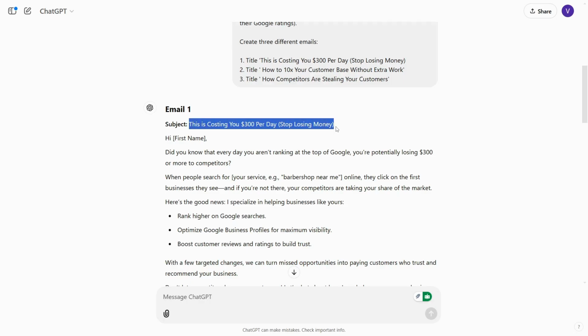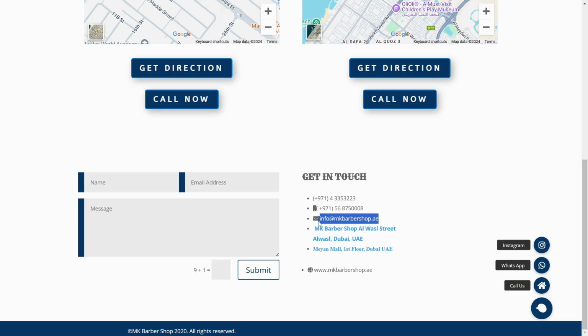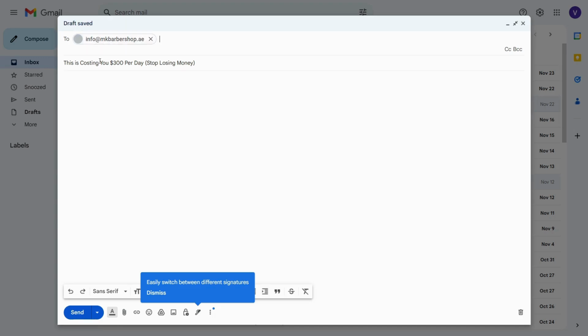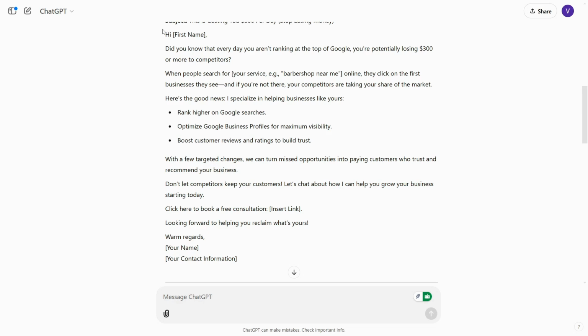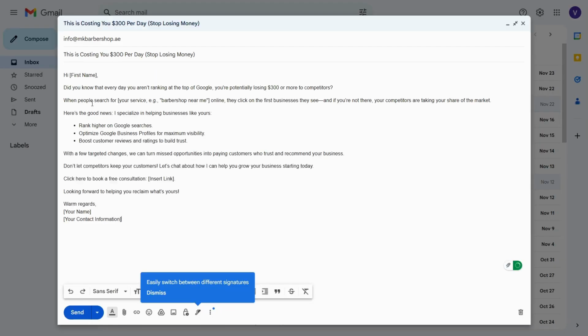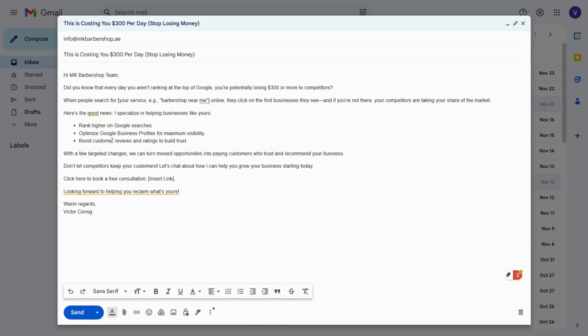Go back to ChatGPT, take one of these example emails, paste that as a subject line, go back, copy the email address that you found from that business on Google, paste it into recipients, then go back to ChatGPT and take this entire email that was now created for you. Just make sure that you change the variables in the brackets and sign yourself off at the bottom, and you can also attach your affiliate link directly.